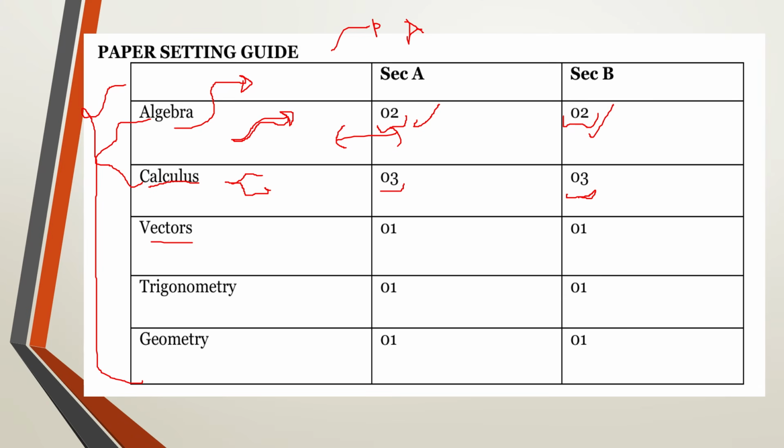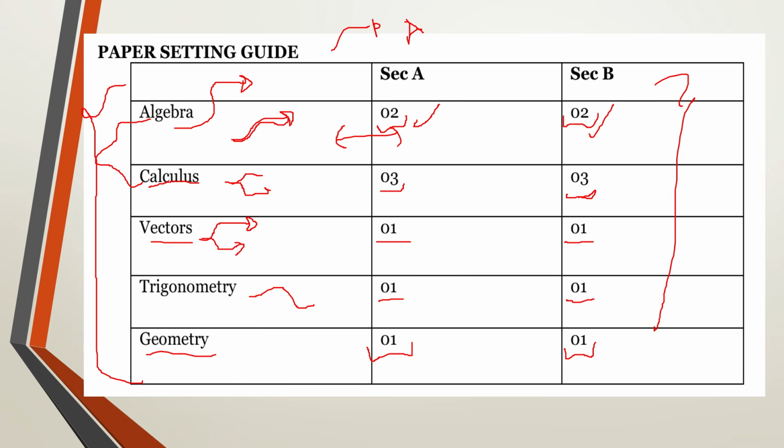So we shall go to vectors, where most of the mistakes are observed and where most of the students lose marks due to its strict observations, which we are going to look at later. For vectors, we shall get 1 number in section A and 1 number in section B. Then trigonometry, which will give us 1 number in section A and 1 number in section B. And then later we shall look at geometry. In geometry, we are going to get 1 number in section A and 1 number in section B. So this is the paper setting for pure mathematics.